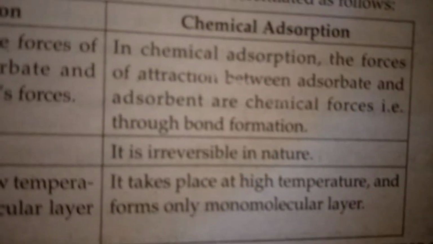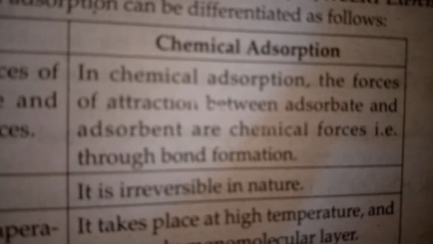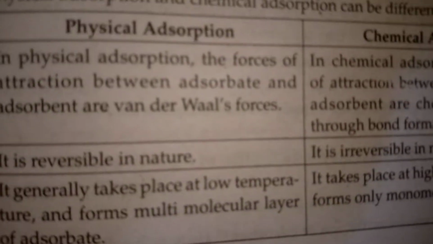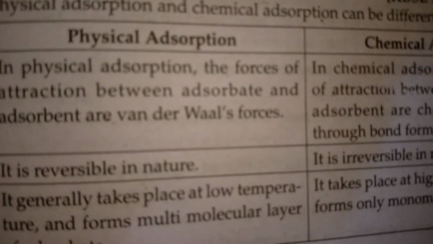Whereas in chemical adsorption, the forces of attraction between adsorbate and adsorbent are chemical forces due to strong bond formation, it is irreversible in nature, and it takes place at high temperature and forms only a monomolecular layer. This is our question, the difference between physical adsorption and chemical adsorption.